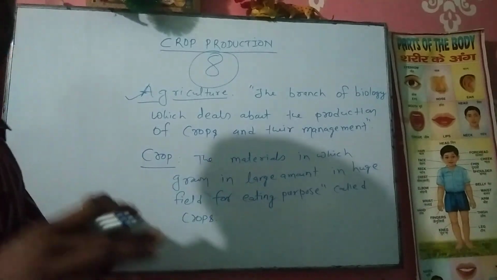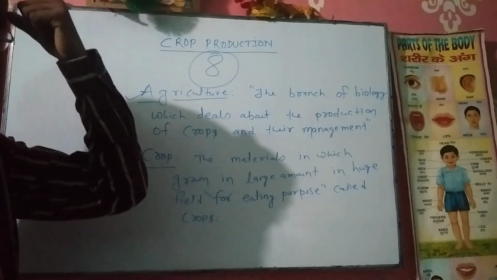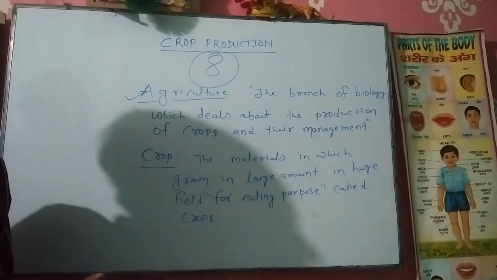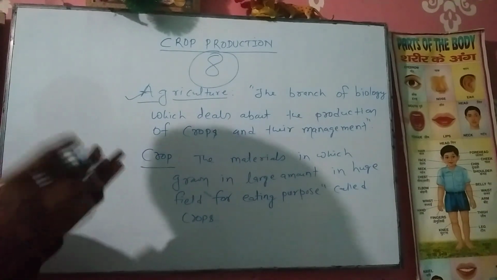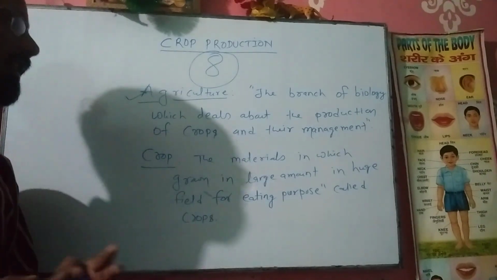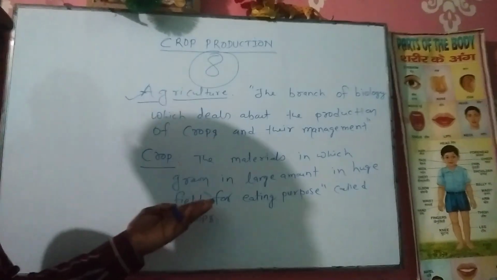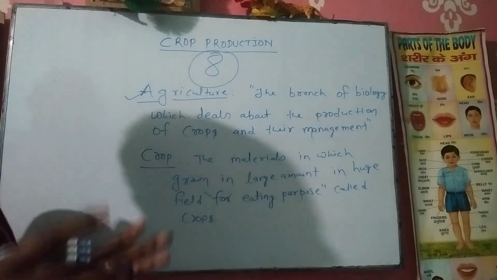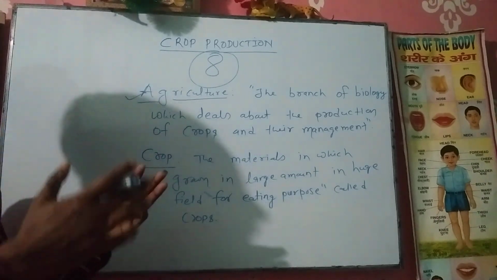Crops are materials like rice and grain. Crops are the materials grown in large amounts in a huge field for eating purposes. That means all of this is related to food scarcity.